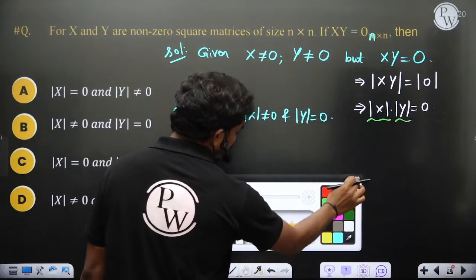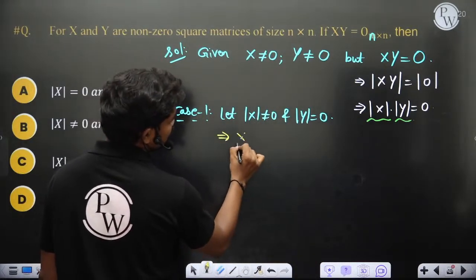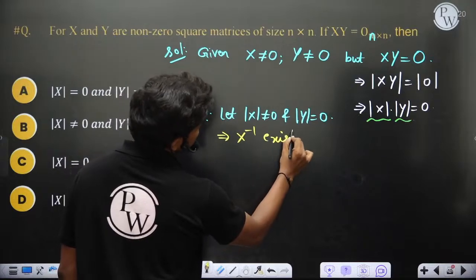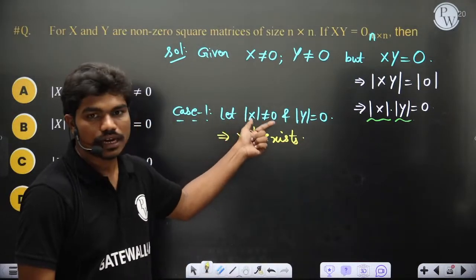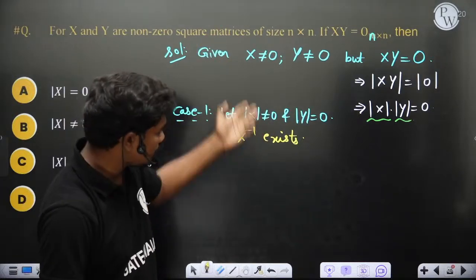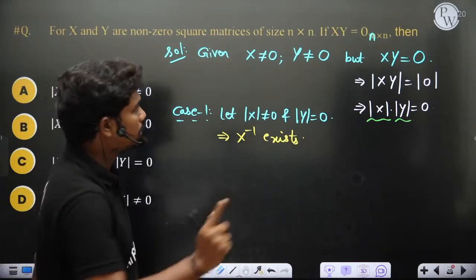If det x is not equal to 0, this implies x inverse exists. Correct? Can I say this? If the determinant of x is non-zero, that means x is non-singular and it's clearly a square matrix. So x inverse should exist. Then we have